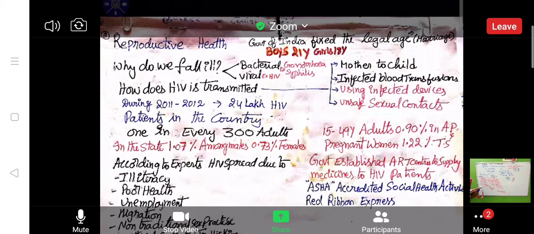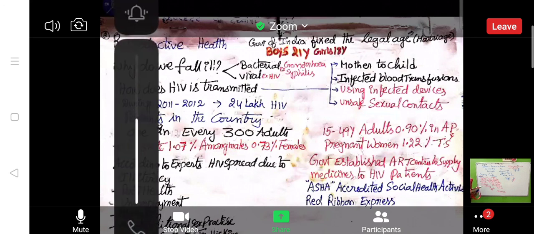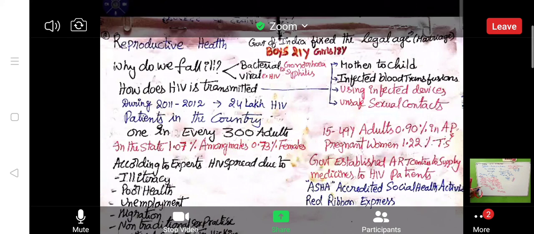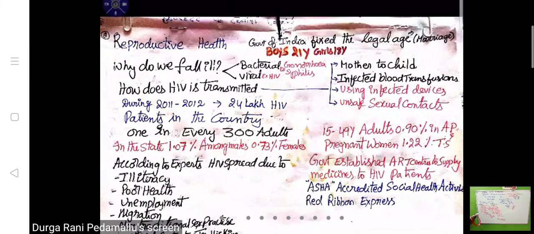Next, syndrome means many diseases, bacterial, fungal and viral, attack at a time. That is why it is called a syndrome. So, HIV means human immunodeficiency virus. When it enters our body, we get the AIDS disease. That is acquired immunodeficiency syndrome.